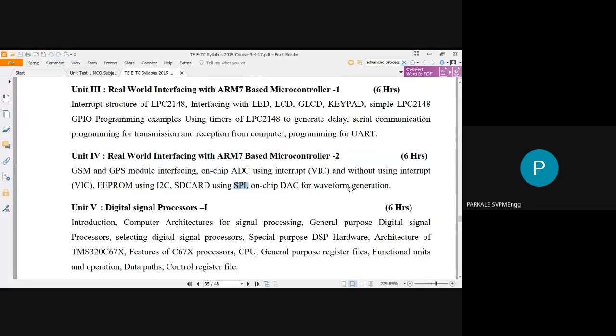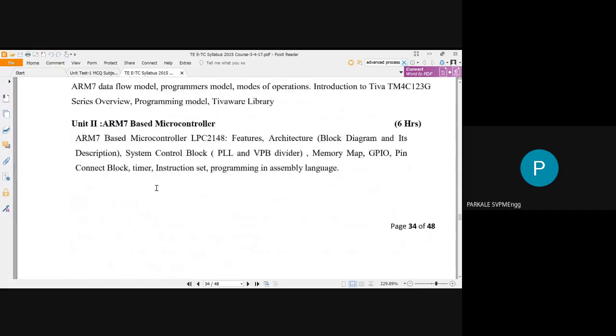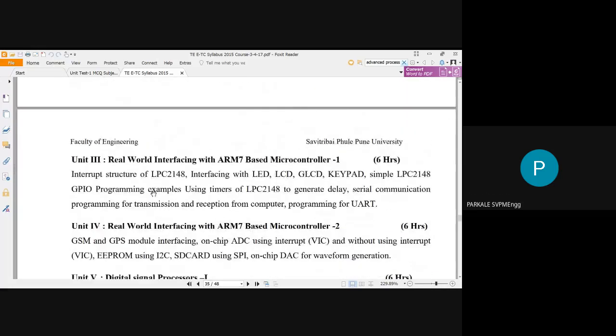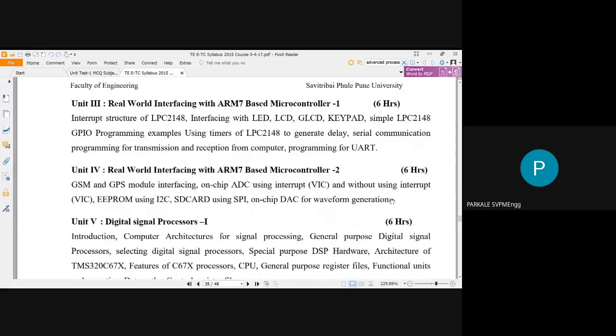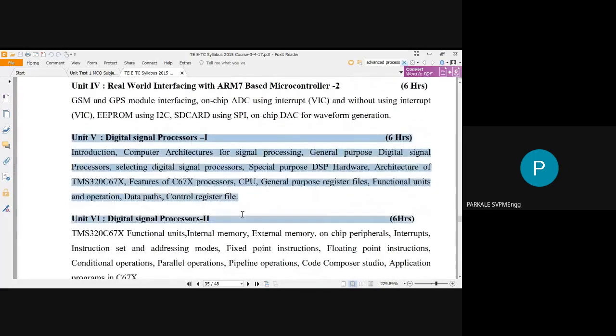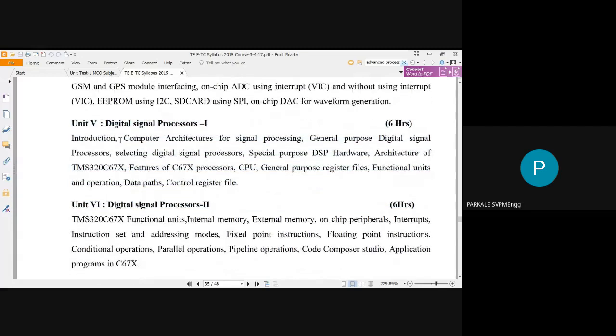So the first 4 units are directly dependent on the ARM7. You can observe the first, second, third, and fourth units. These are the units that are dependent on your 8051 based microcontroller. Unit number 5th and 6th are related to your digital signal processor.